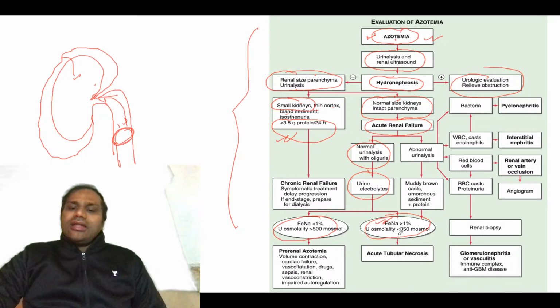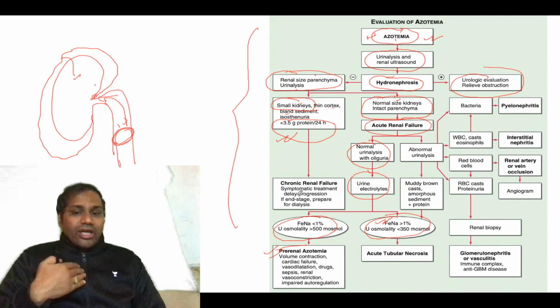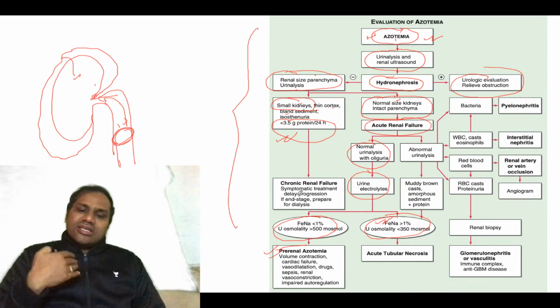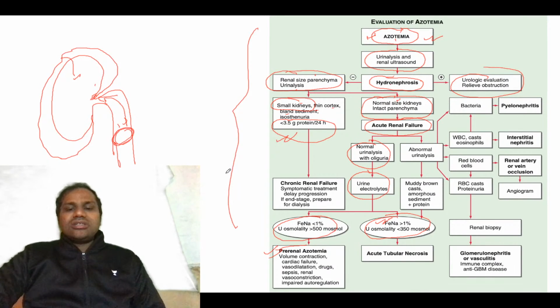So if FENA is greater than 1, it is acute tubular necrosis. If FENA is less than 1, it is prerenal azotemia, which will be caused by prerenal conditions like cardiac failure, some drugs, sepsis, vasoconstriction, renal vasoconstriction, and impaired autoregulation.